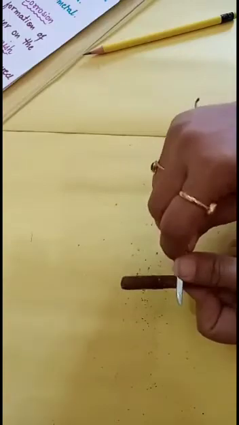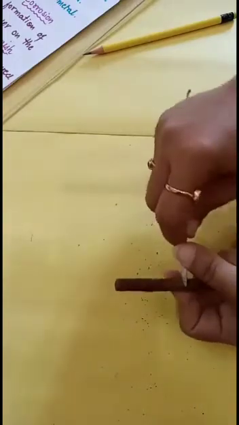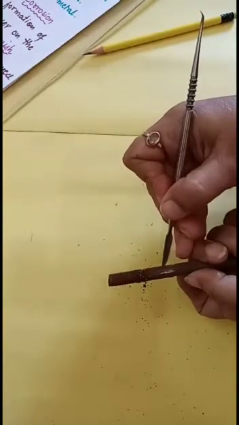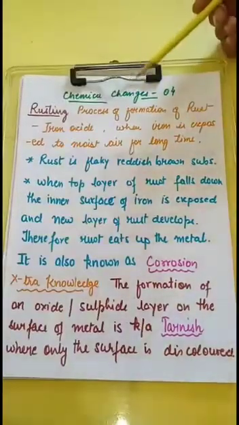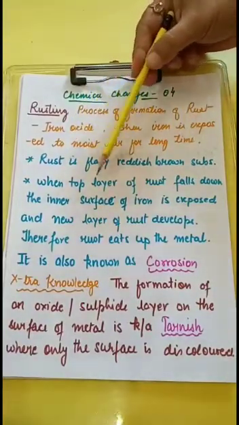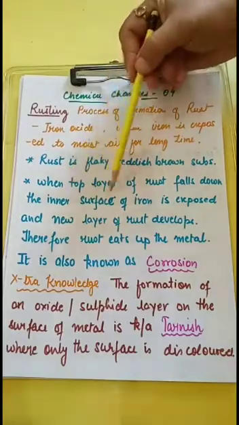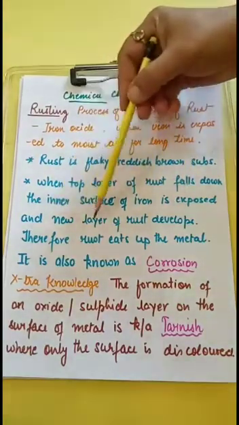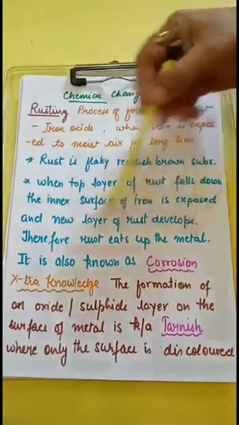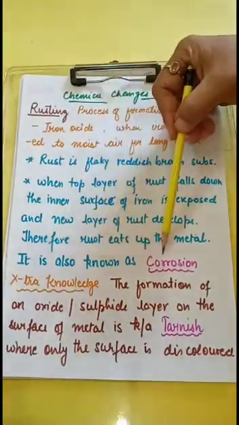And if I remove this, you will get the shiny iron surface underneath. So this is formed when iron nail is exposed to air and moisture. So rust is flaky reddish brown substance. When the top layer of rust falls down, inner surface of iron is exposed and new layer of rust is developed. Therefore rust eats up the metal. It is also known as corrosion.